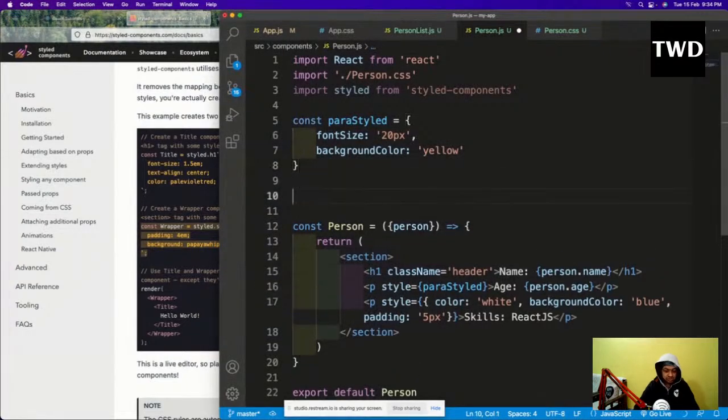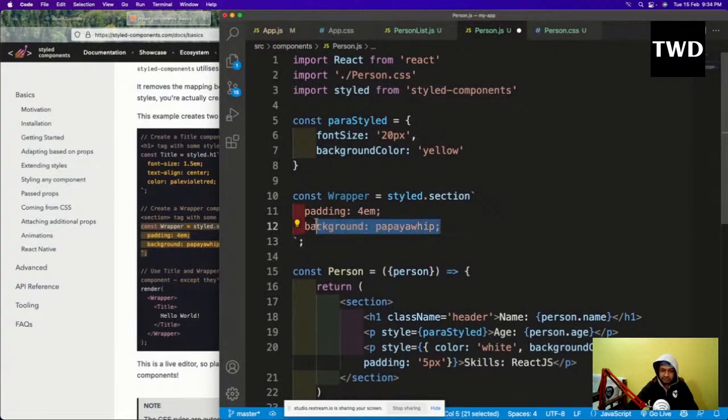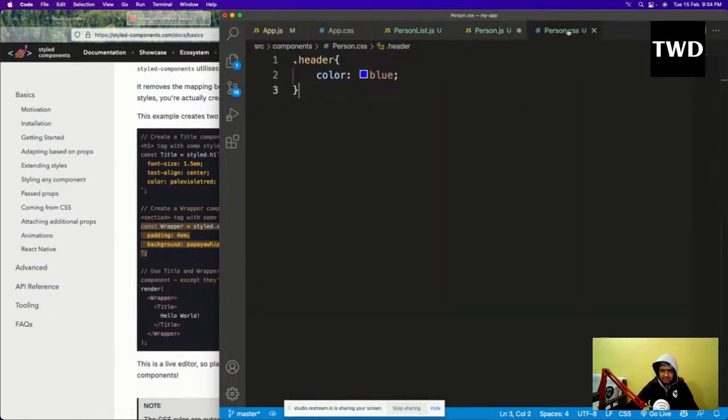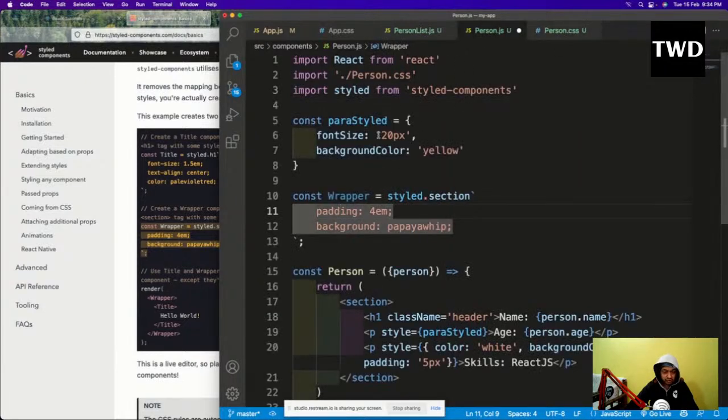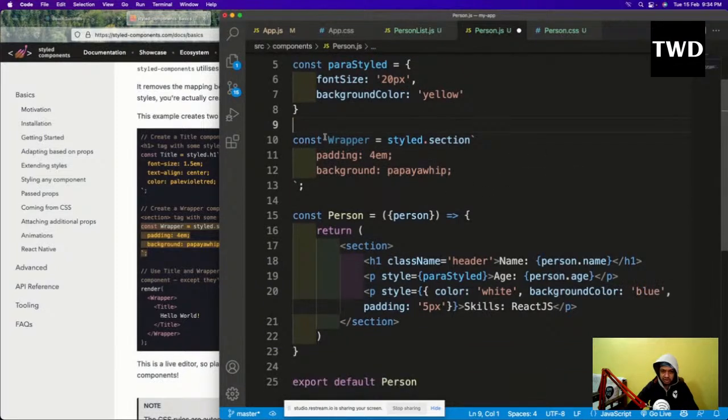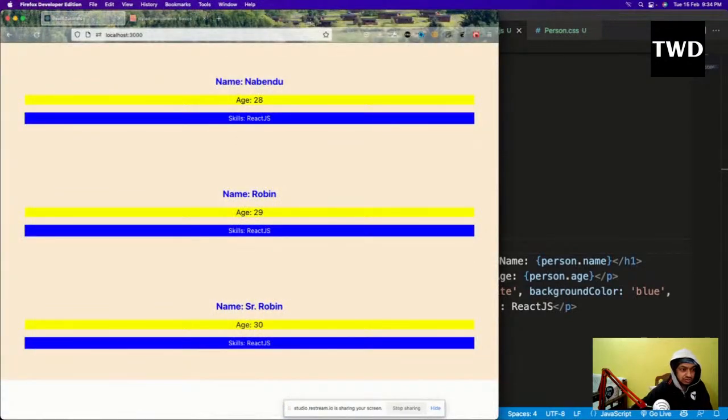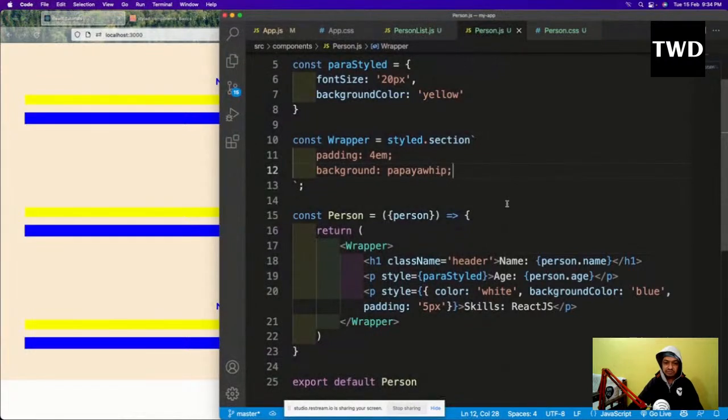Okay, const. So we do it like this. This is different from the other way of doing it. See, I'm using the real CSS way, like padding, this real way I'm using. I don't want to have to use camel case or something like this. Wrapper is styled.section. Now what I can do, this wrapper, I'll copy and paste it, and wrapper. It will look like a function, but it is completely equal code. So see, this wrapper is being shown. Okay, so wrapper, it is actually wrapping everything.